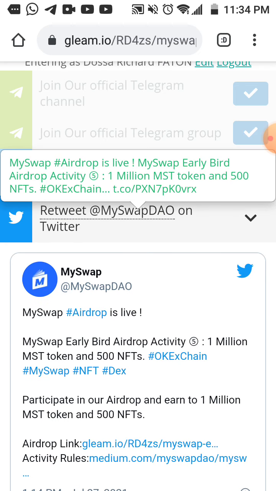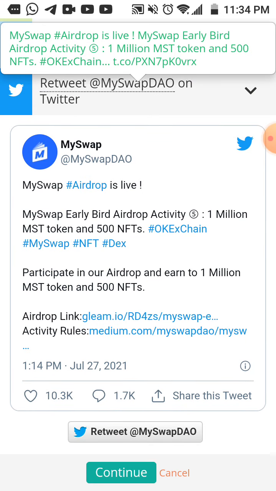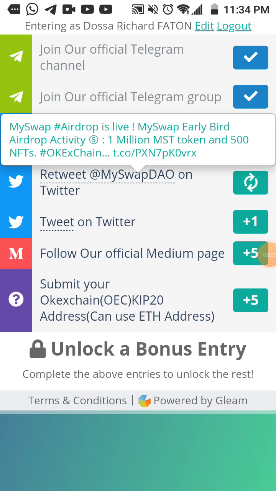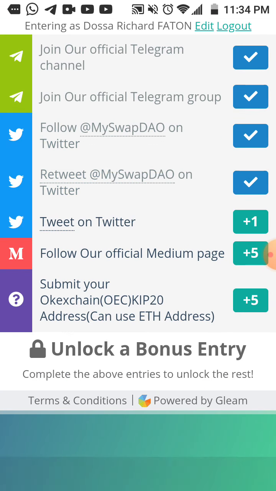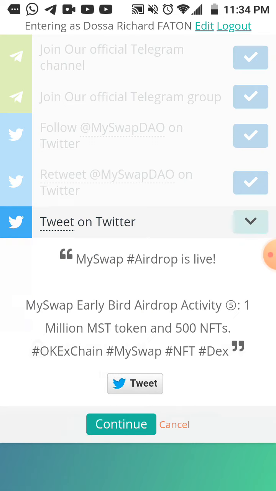Then now what am I going to do here? Oh, then I click on continue also and see yes. Then tweet on Twitter. I click on tweet.